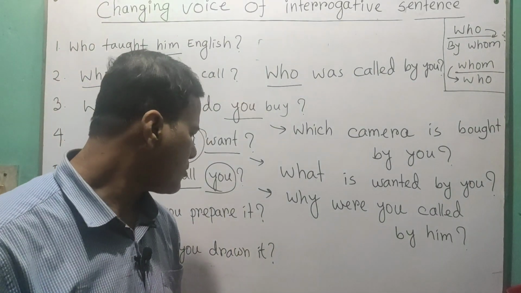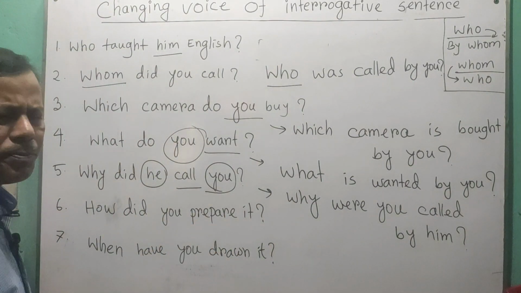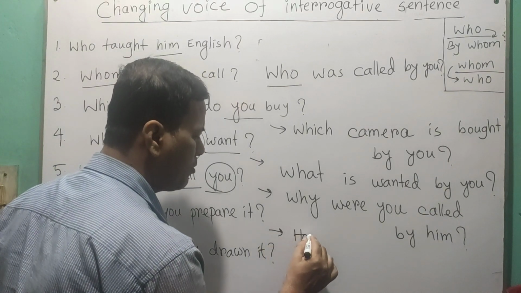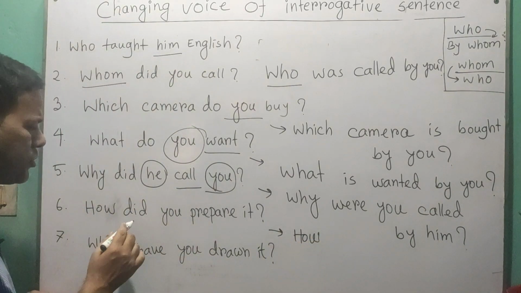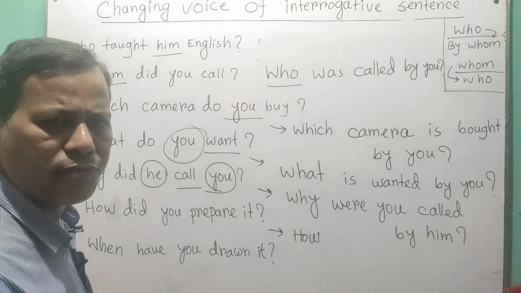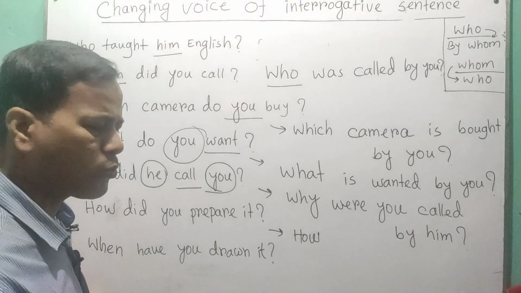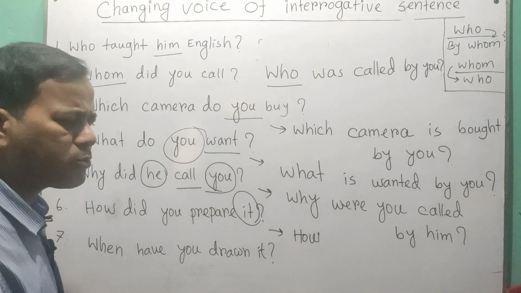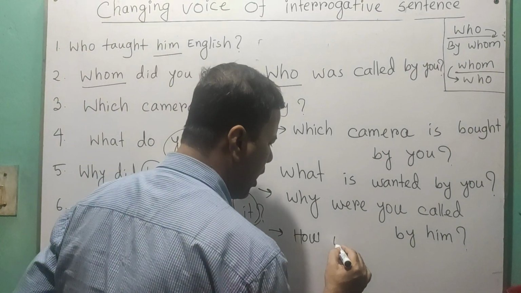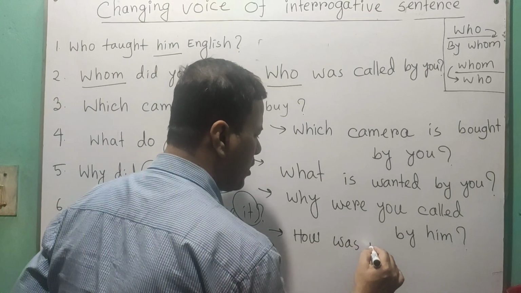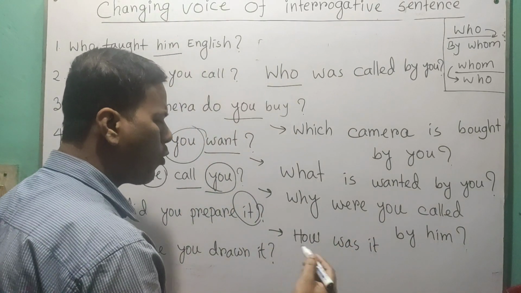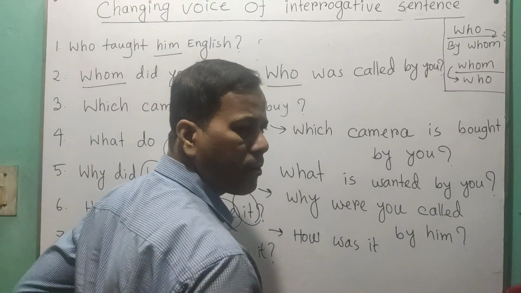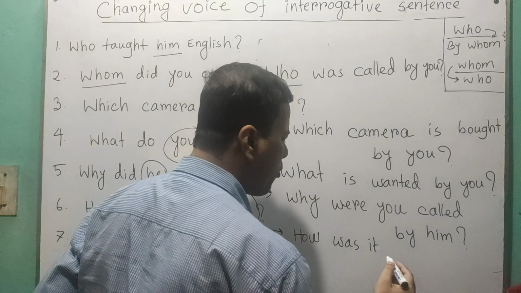Then: How did you prepare it? So how remains the same. Did you prepare is in past indefinite tense, so we use was or were. The object is it, so for it we use was. How was it, and then the third form, the past participle of prepare: How was it prepared?